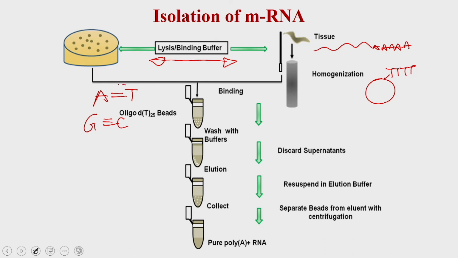So, exploiting this affinity of A for T, you can take the agarose beads which are tagged with poly T, which means they have the poly T on their surface. What will happen is, these beads are going to bind your RNA which is present in the supernatant. So, you can imagine that it is going to be like this.